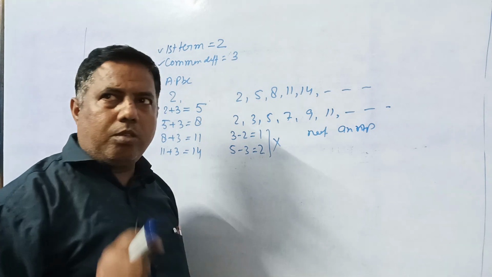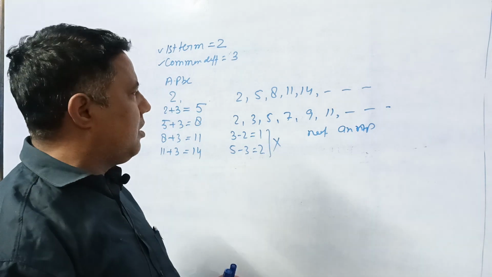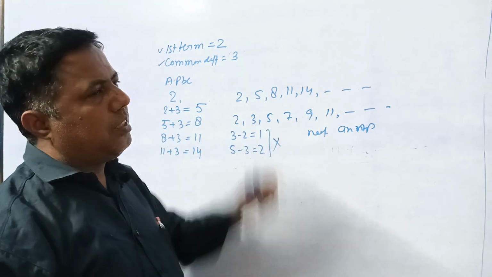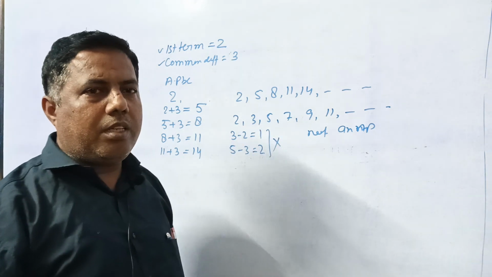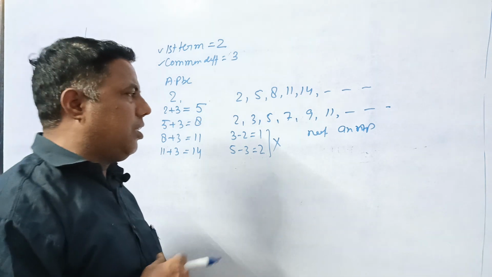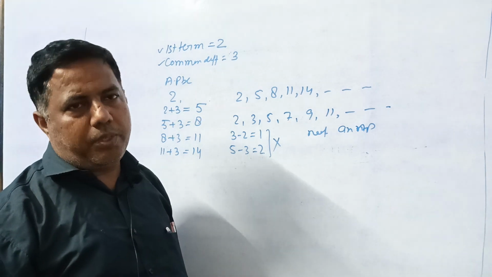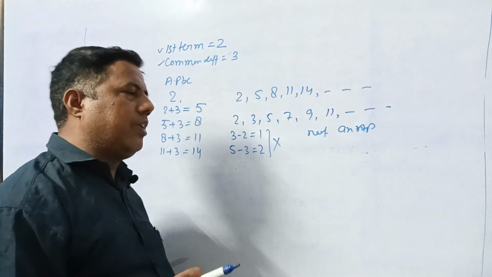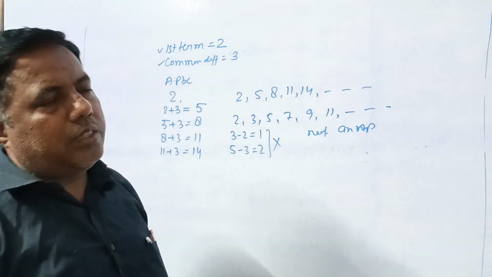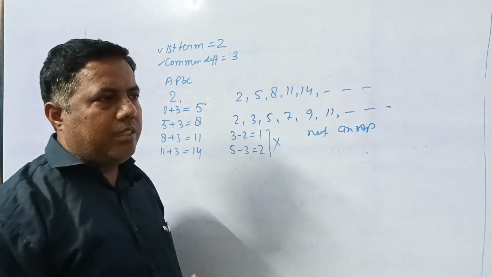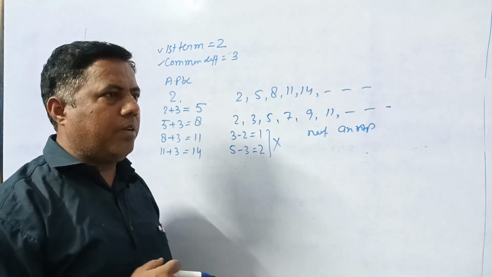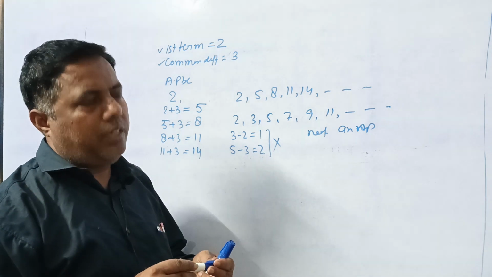So if you want to know whether a series is an AP, you first need to find the difference between consecutive terms. If they are the same, it is an AP. If they are not the same, it is not an AP. If the series is increasing or decreasing by adding or subtracting, and we observe the next term, then we can say it is an AP, otherwise not.